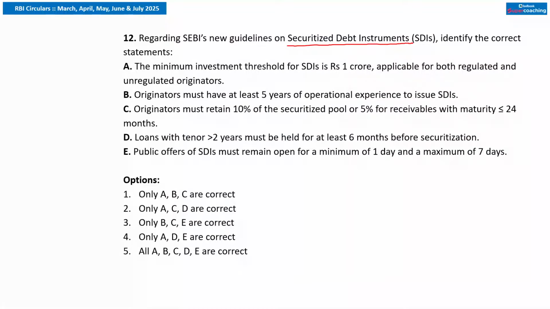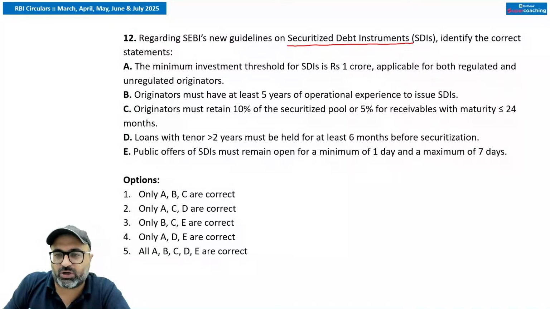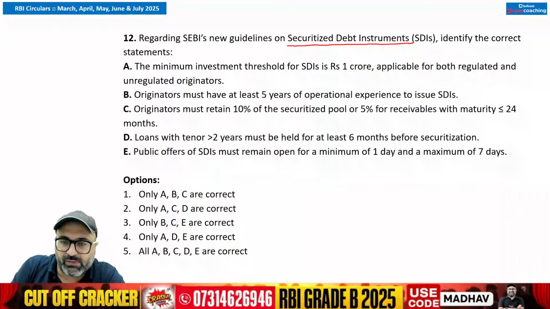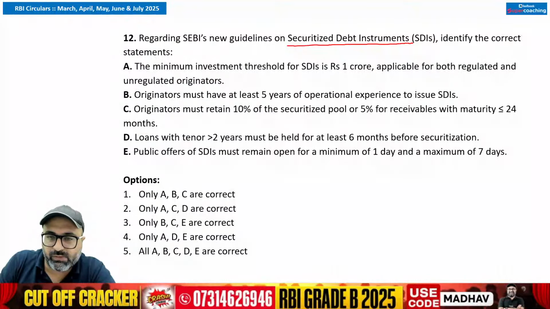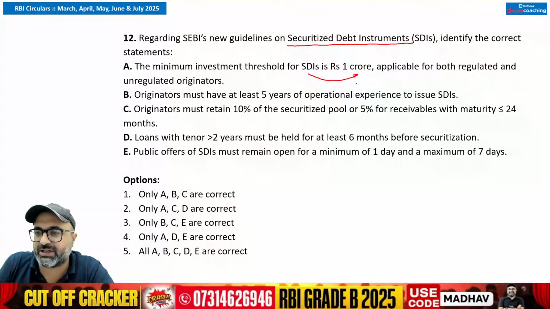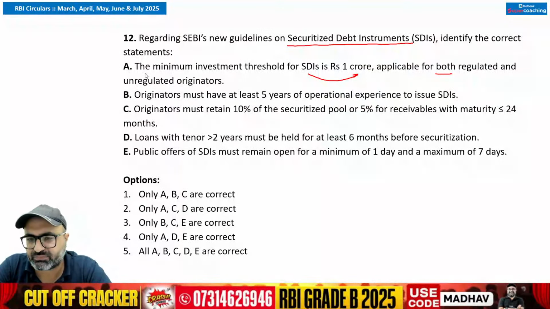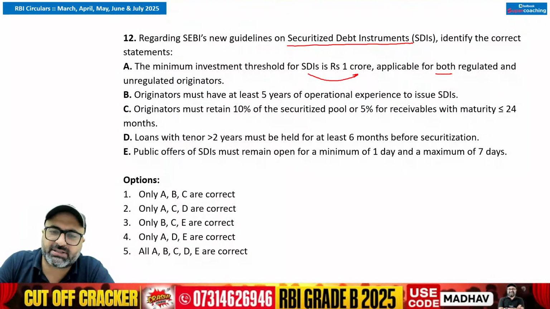So now let's go through with the options. What all options say, what all options talk about. So please pay attention on the screen. The minimum investment threshold for securitized debt instrument is 1 crore, applicable for both regulated as well as unregulated originators. That is correct. This is a correct statement.